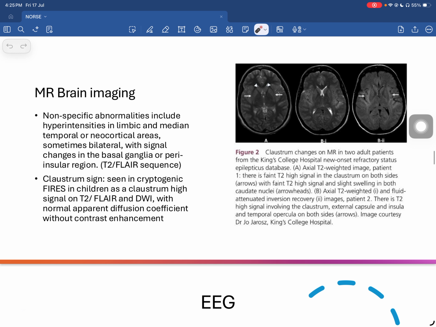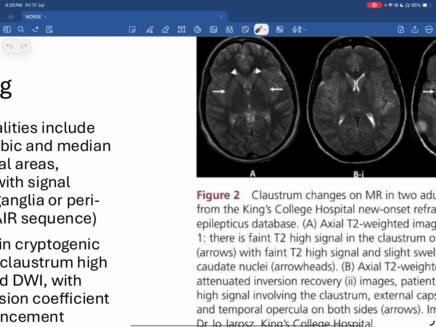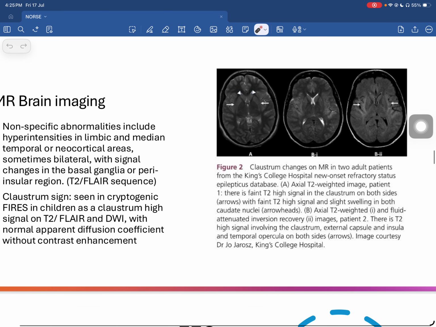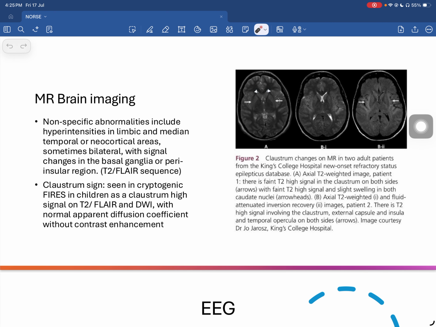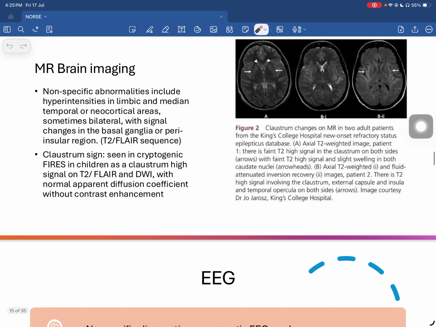And in the MRI brain, there are usually non-specific abnormalities with a specific sign known as the claustrum sign. So this is seen in cryptogenic FIRES in children as a claustrum high signal on T2 FLAIR and DWI. So it is as seen in the image over here. There is a normal apparent diffusion coefficient without a contrast enhancement.